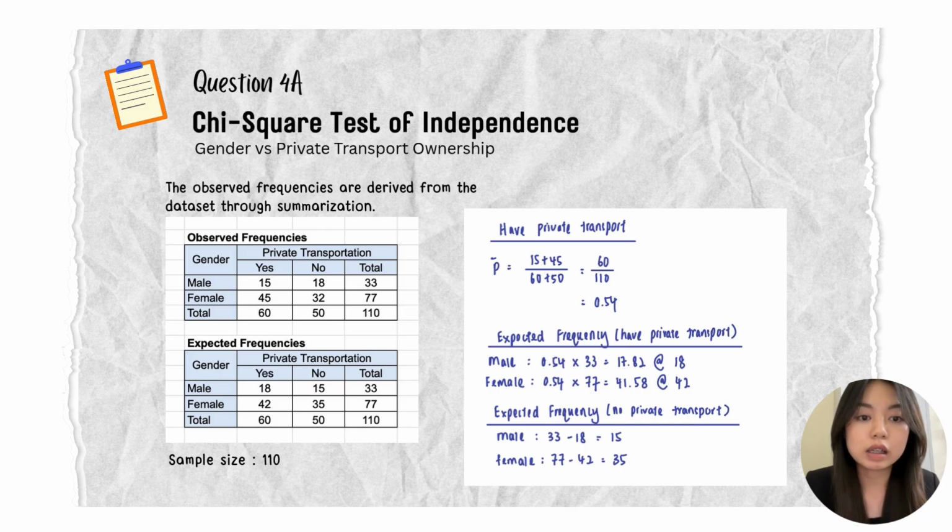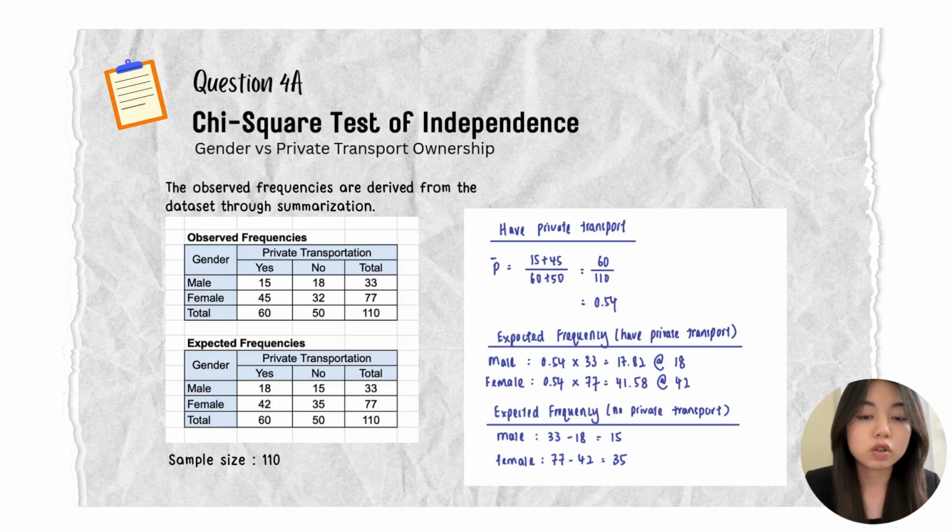So the total is 16, and dividing by 110, we get 0.54. So the expected frequency for males who own private transport will be 0.54 times 33, rounded up to 18. For females, it is 0.54 times 77 overall, and we get 42.